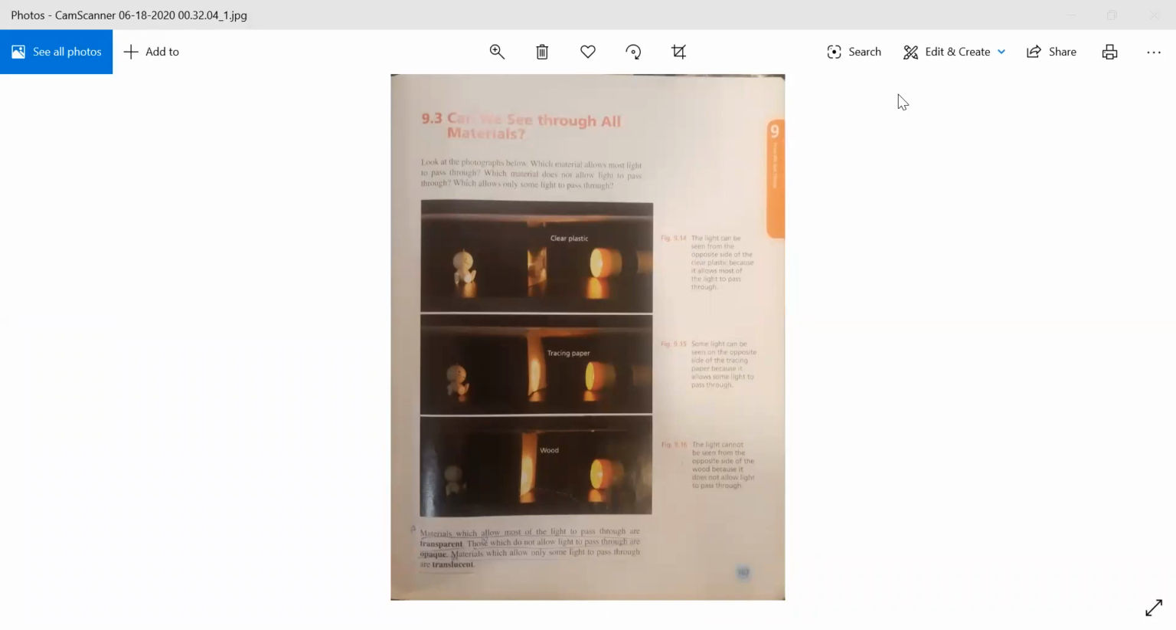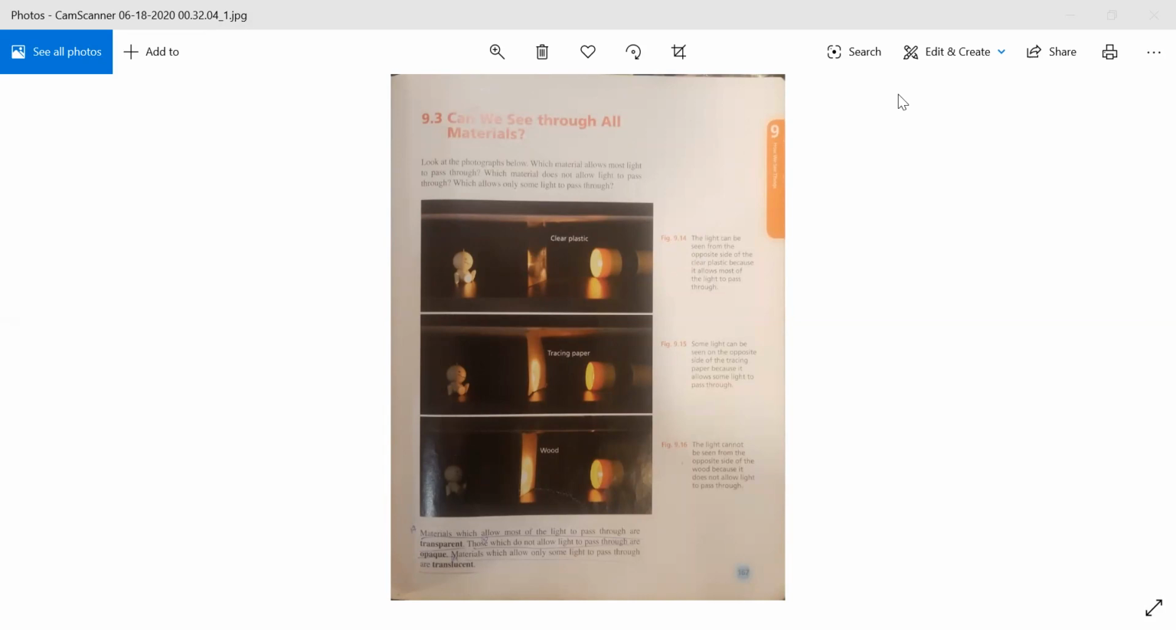Figure 9.15 shows that some of the light can be seen on the opposite paper because it allows some light to pass through. Beta, there are some materials which allow only a little light to pass through them. They are called translucent materials. For example, tracing paper. Tracing paper allows only some of the light, a little of the light, to pass through. It means tracing paper is a translucent material.